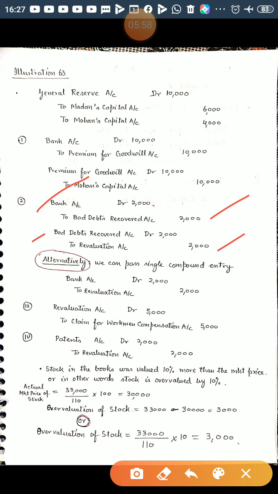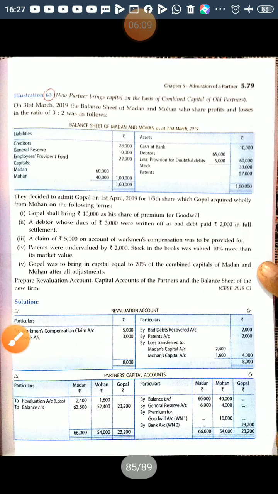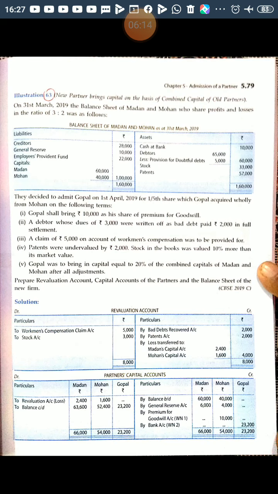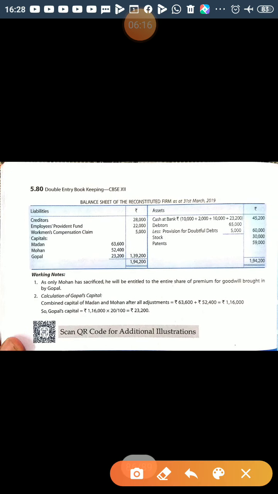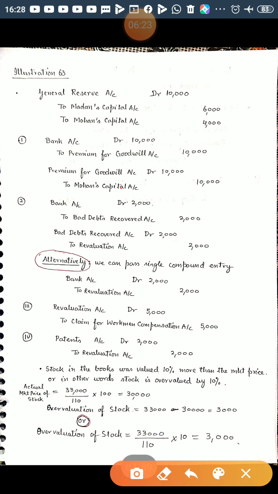So bank will be increased by 2,000 and revaluation account will be credited with bad debt recovered 2,000, and in the balance sheet bank will be added 2,000, right? Or there is another alternative, to combine these two journal entries, bad debt debited, bad debt credited. It's a write off.